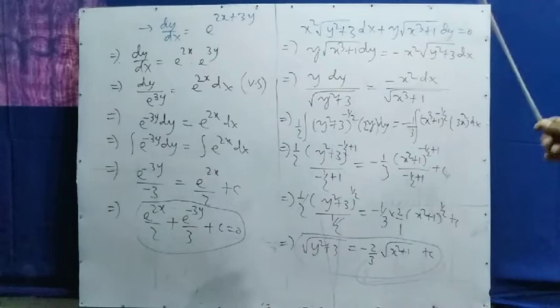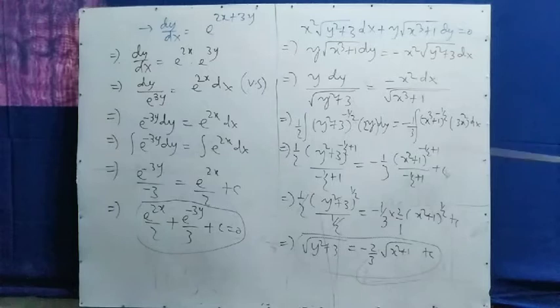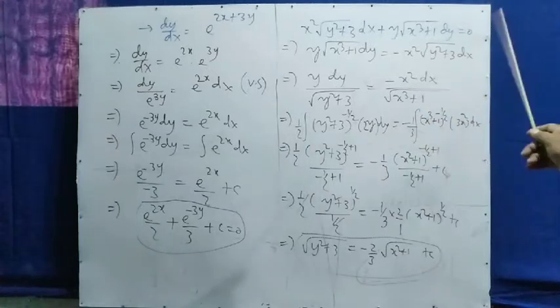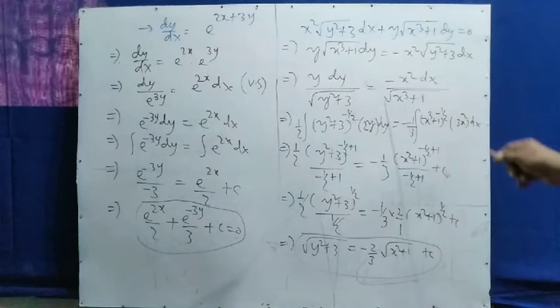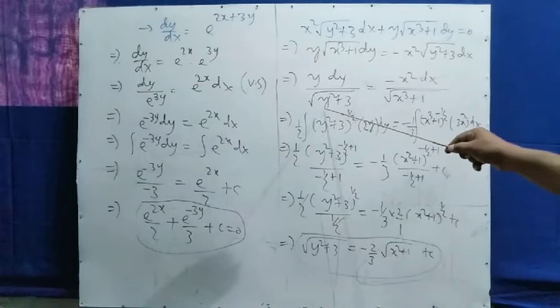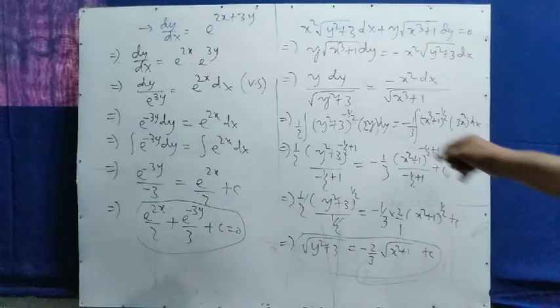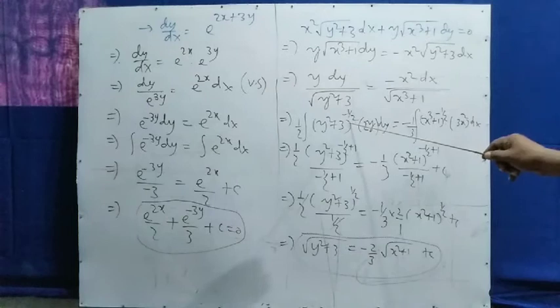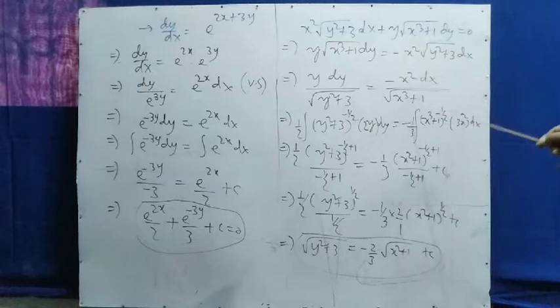So again, before integrating, I change something. What type of change do you look at? Here 1 by 2, how it came, I will tell you. Integration this side equals integration this side. Then integrating both sides, a little change is there. So instead of root over y square plus 3, y square plus 3 to the power 1 by 2; if you take it to the numerator, it becomes power minus 1 by 2. Here also, root over x cube plus 1, if you take it to the numerator, then it will be x cube plus 1 to the power minus 1 by 2.